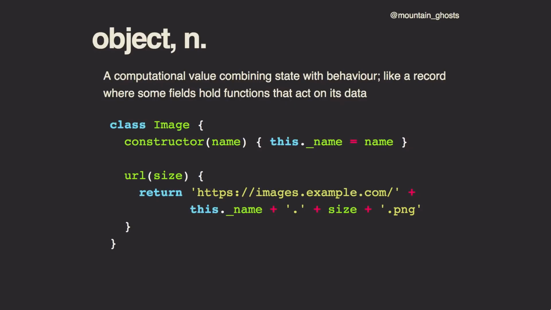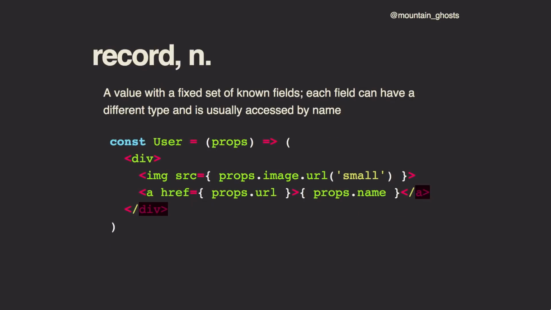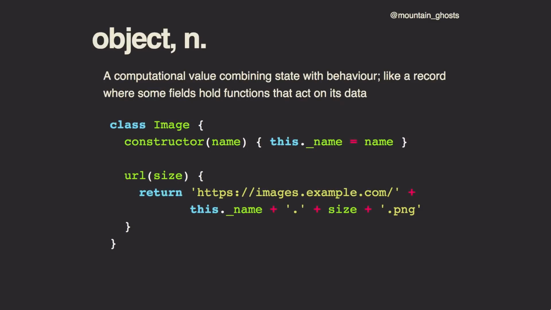An object-oriented programming kind of object is a bit like an extension of a record. It's a computational value that combines state with behavior. So it's like a record where some of the fields are functions that access the record's other data fields. So the image value that I used in the previous example is a good example of that. The image.url bit comes from a class that takes a name, and it has a method that knows how to calculate the URL for a particular size of an image.